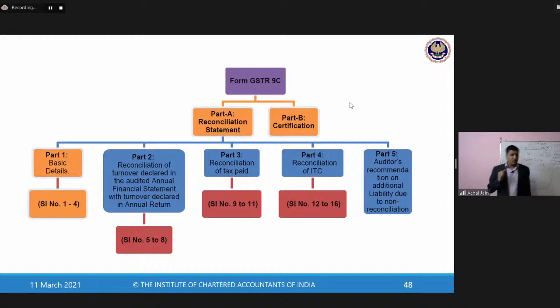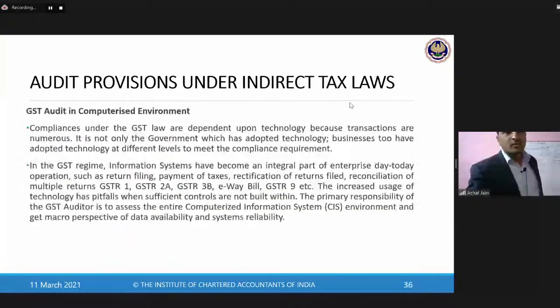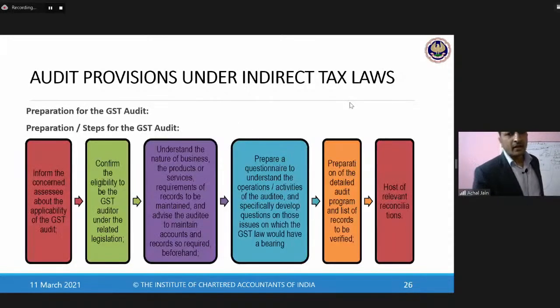Clear? Now for the audit of this entire piece, let's get on to the audit approach. So now we'll move on to the audit approach to understand what all procedures will be performed by the auditor.